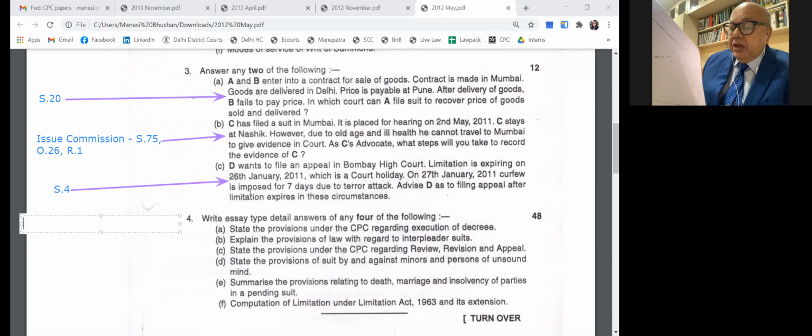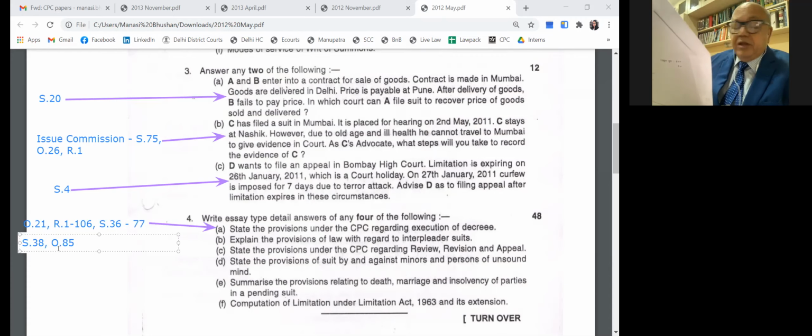Then write an essay. State the provisions under CPC relating to execution of decrees. So the provisions again, you will read order 21 to 106, section 36 to 77. Mode of execution 51D. Then explain the provisions of law with regard to interpleader suit, section 88 and order 35. State the provisions under the CPC regarding review, revision, again repeated. That is, you know, section 113, 114, 115 read with order 46, 47.